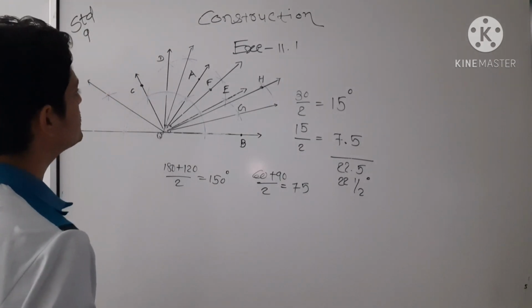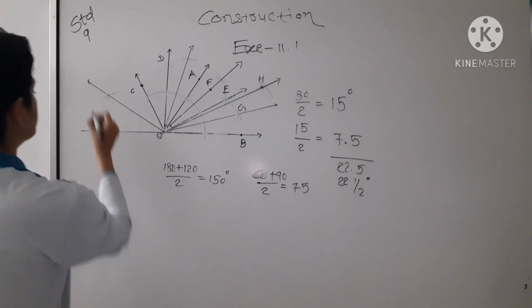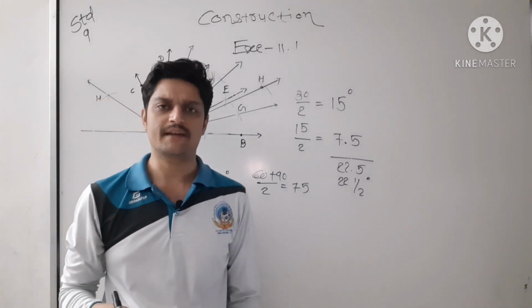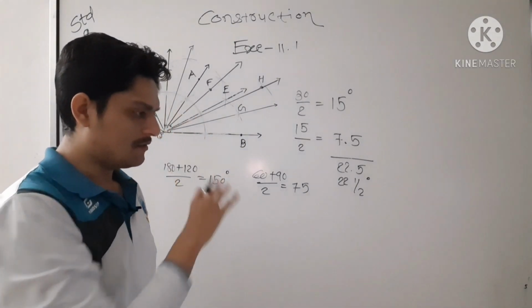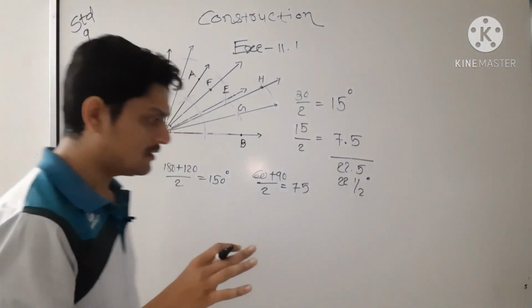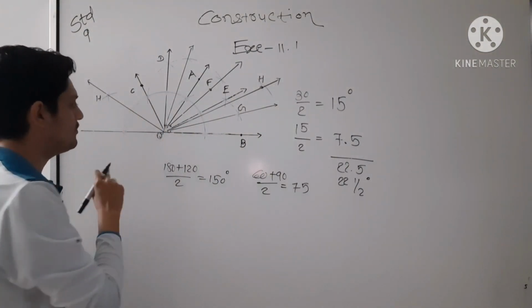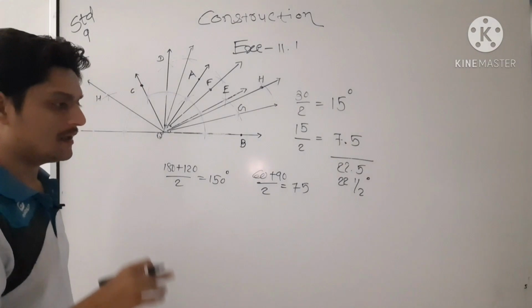E, F, G, then now H. Any notation you can give, that is your choice. Then now 150 is also done, 120 and 150.